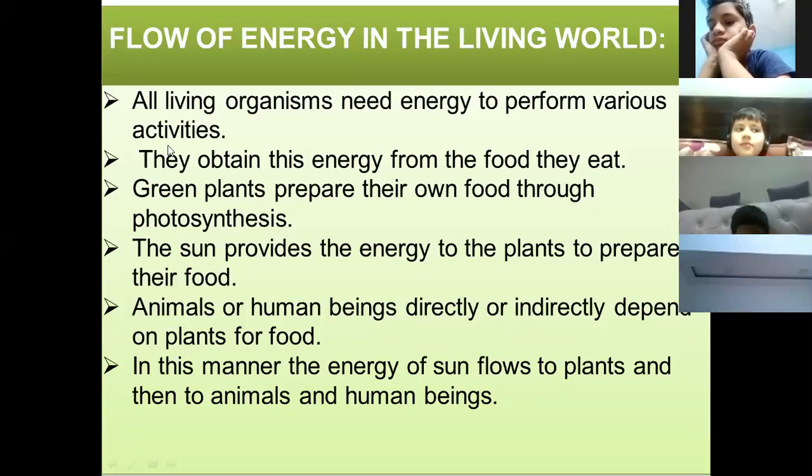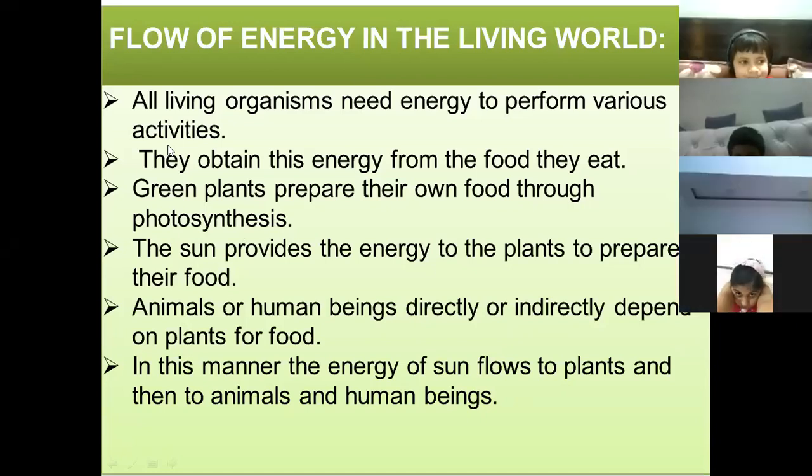When we do work, we need energy to do work. We obtain this energy from food we eat. Now, living world consists of both plants and animals. Green plants can prepare their own food. Non-green plants depend on other plants or decaying plant and animals for their food.